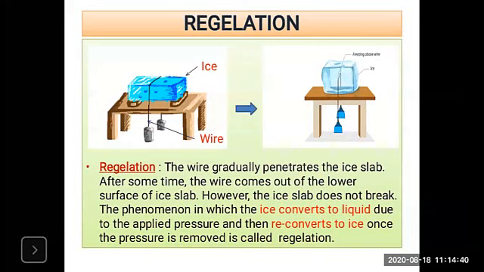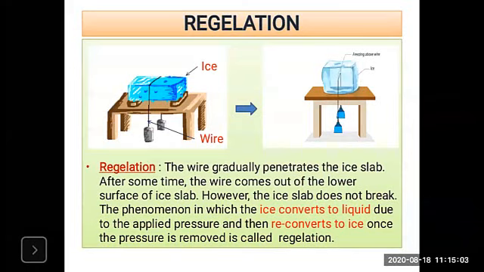So pressure is applied on the ice slab, and the ice converts into liquid, and once you remove the pressure, the liquid converts back into ice. So this is the process called regelation. You can also do it at home.